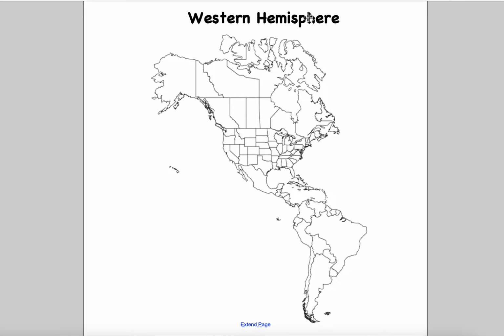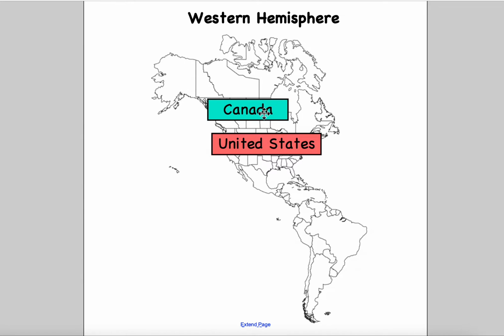So here we have the Western Hemisphere. Remember that we talked about the countries in the Western Hemisphere. One of the countries is Canada. Canada is north of the United States. This is the United States, and you can see all the states being highlighted. So Canada, United States, and who's right below? You guessed right, Mexico. So these are the three countries that we've been talking about.